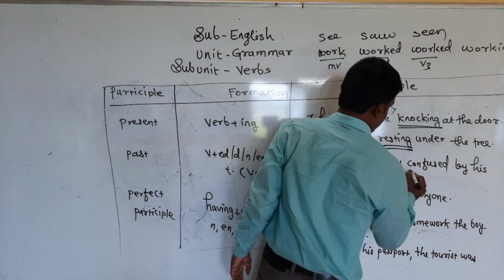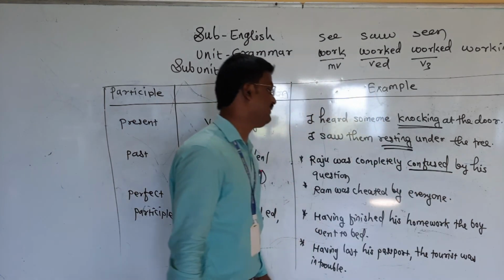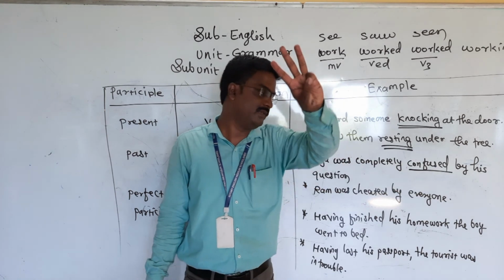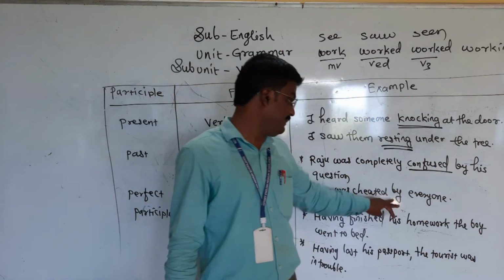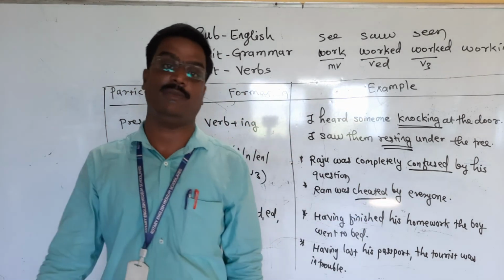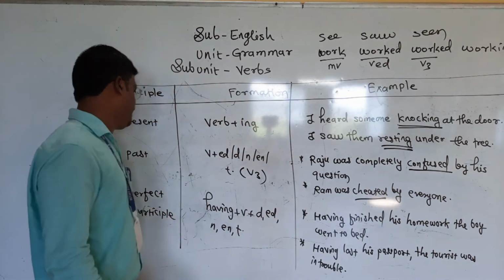Raju was confused, completely confused. Raju was completely confused. It is a past participle form of the verb, the third form of the verb. Ram was cheated by everyone. What is cheated? It is the past participle form of the verb.